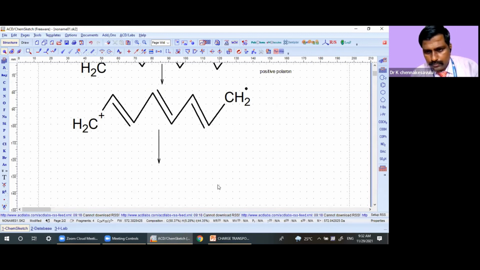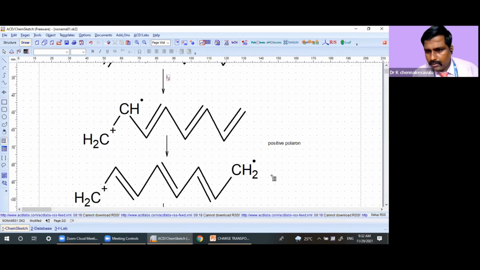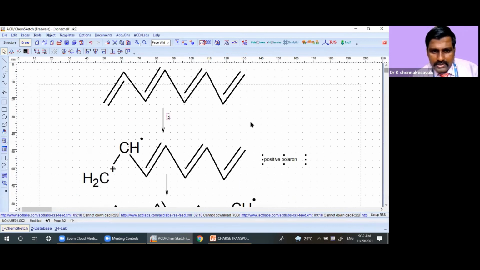Let us assume our iodine is removing an electron from this carbon, selectively this one. What is this now? Positive bipolaron. This is positive polaron and this is positive bipolaron. And positive bipolaron for this also may be like this also.